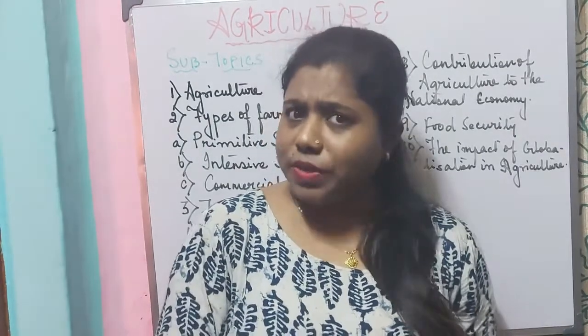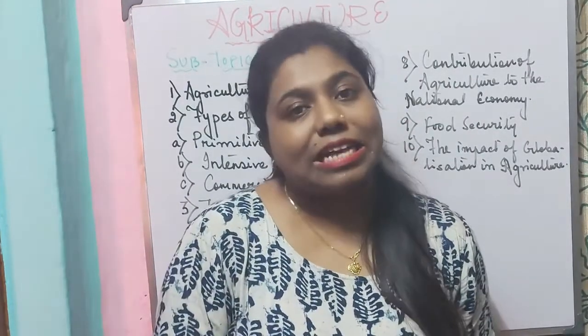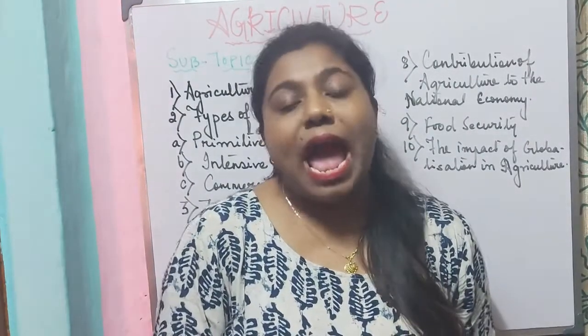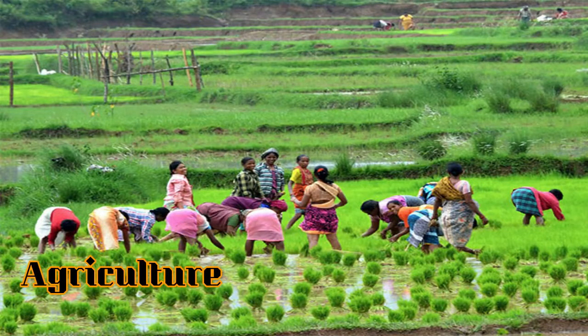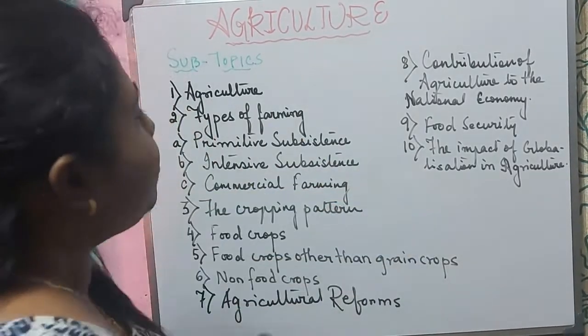So today what will we start anew? Today we will start with a new chapter for class 10, that is chapter 4, agriculture. Now let us see into how many subtopics the chapter is divided. The chapter is divided into 10 subtopics.